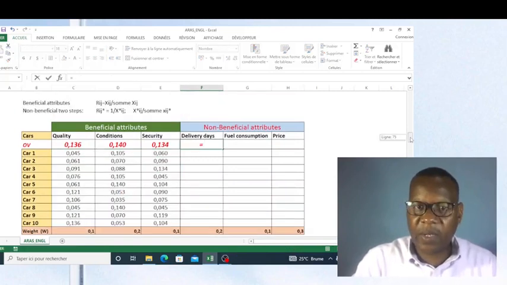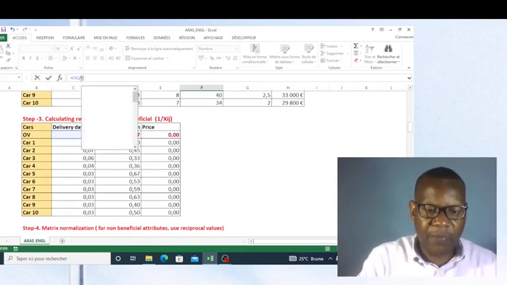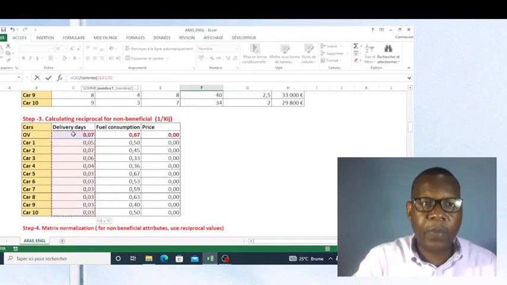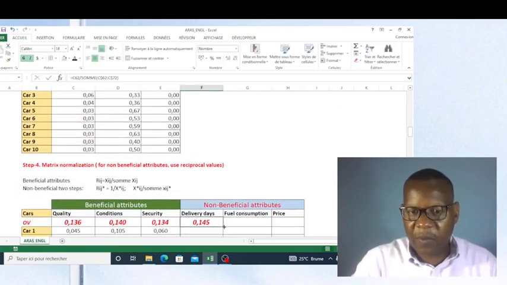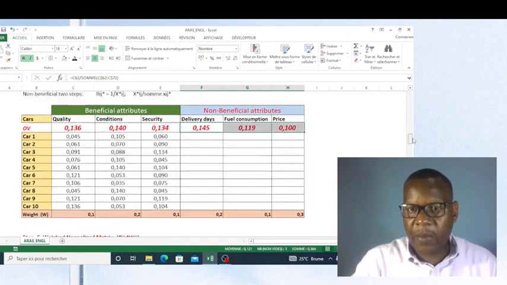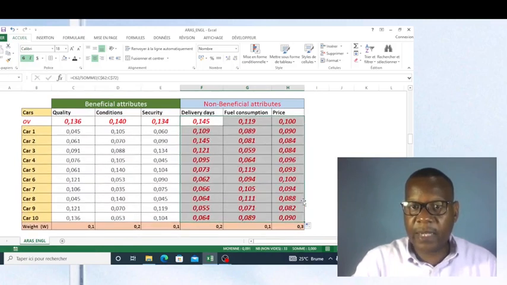For non-beneficial criteria, I take this value divided by the sum of these values, like this. To copy the formula, I inserted a dollar, and then I close parentheses. Now I can copy all, because I will show you how I can restore my format.